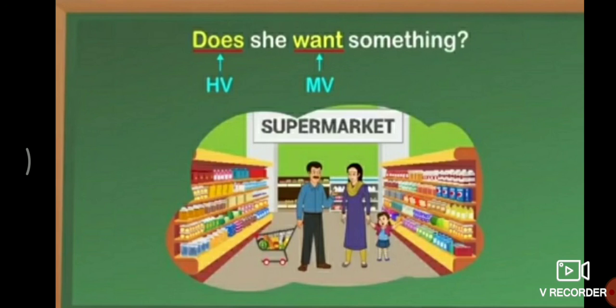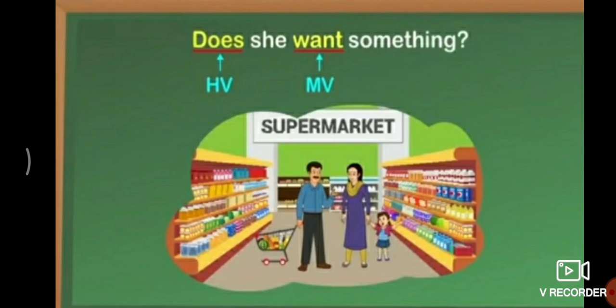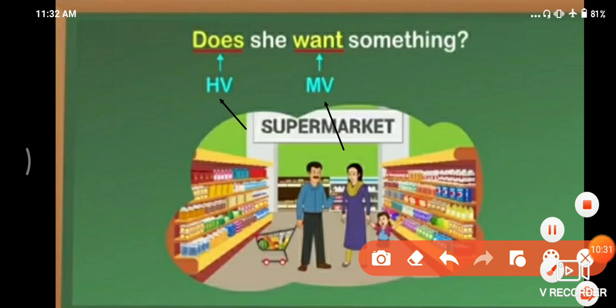So here: Does she want something? Here does is a helping verb and want is the main verb. You can see the perfect example over here, it may have a pronoun or adverb between the helping and main verb. So here it is a helping verb, and here it's a main verb.